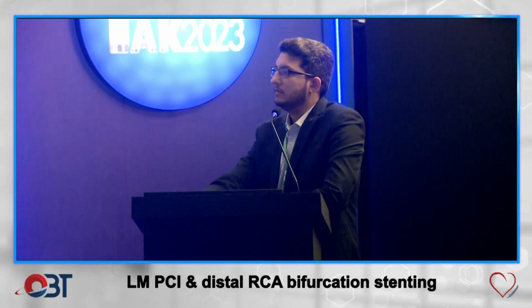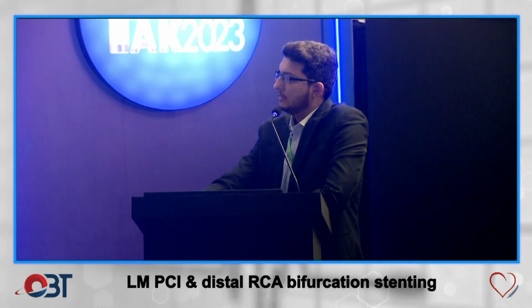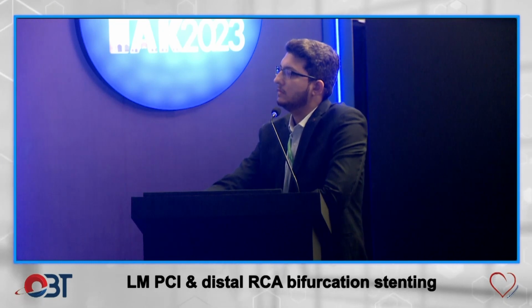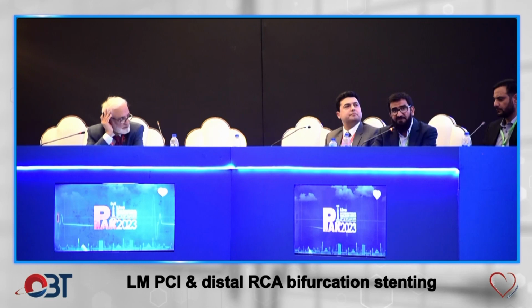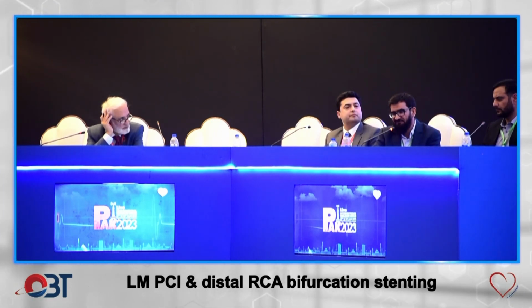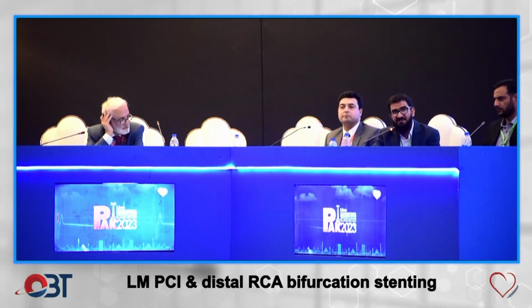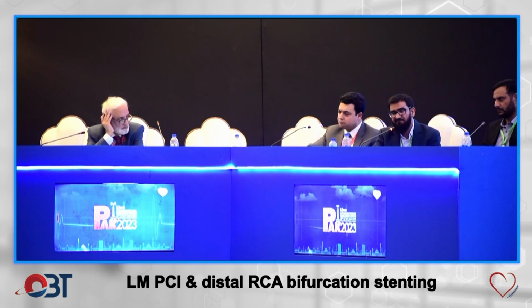Yes, as far as the PCI of RCA to PDA is concerned, I think in order to go for the TAP stenting, first you have to do the KBI and then reassess the stenosis of the PLV. If you are committing to do it provisionally, then you have to assess it after kissing balloon inflation rather than after just stenting.